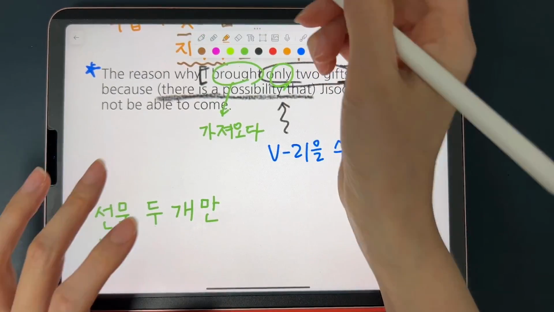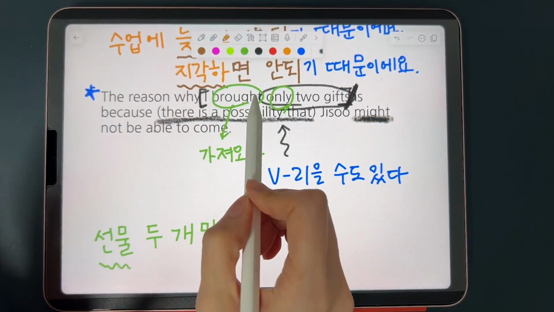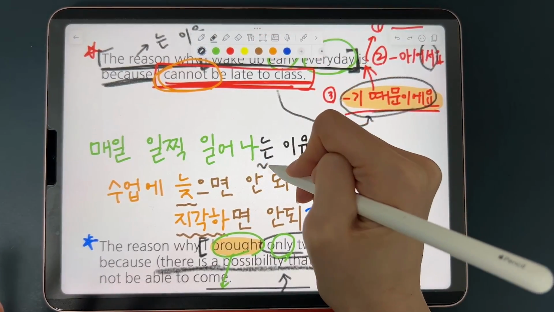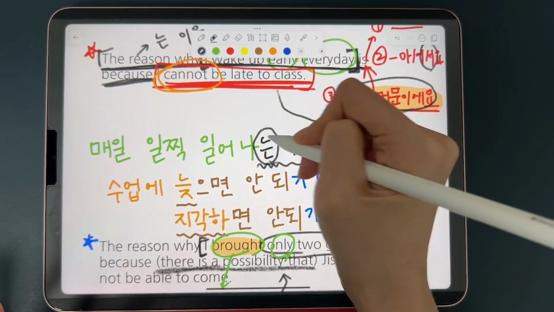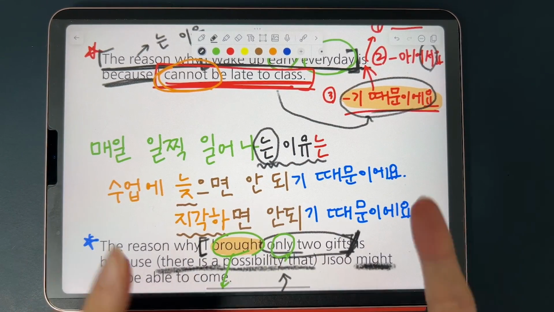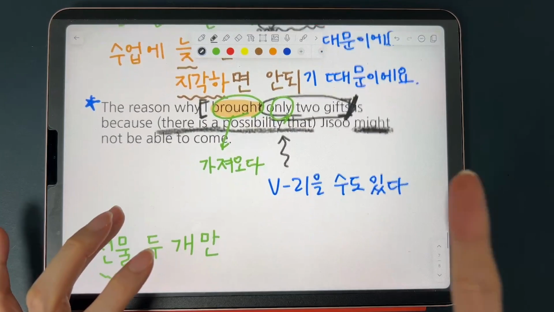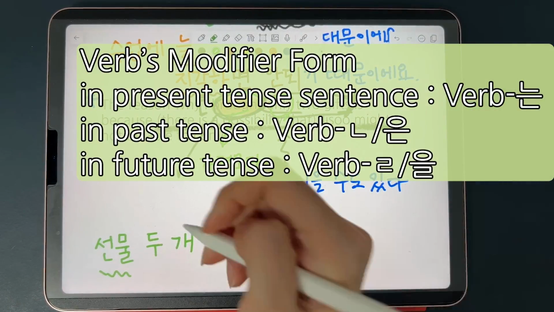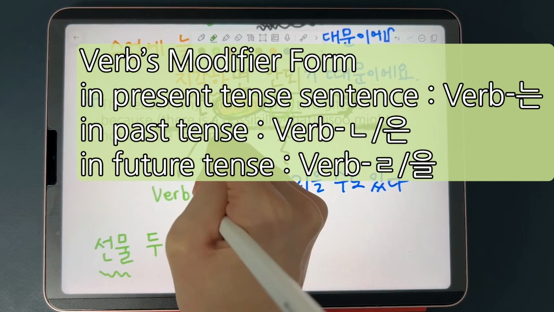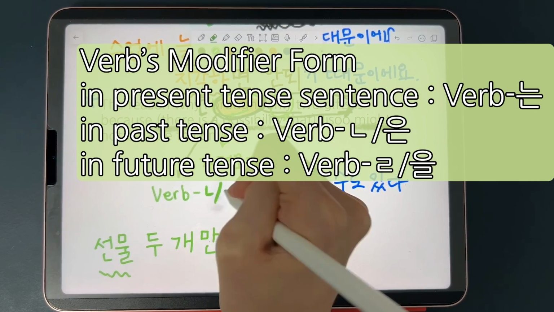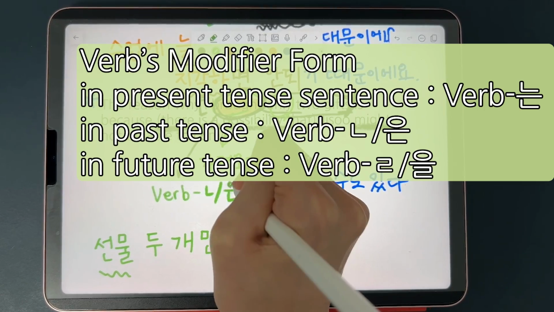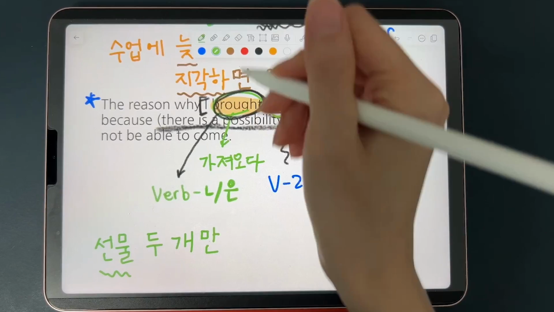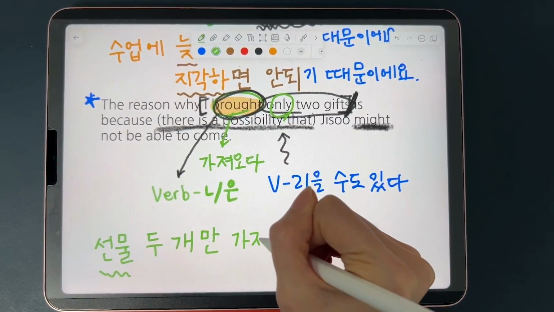And guys, here you can see that the verb is in past tense, right? And do you remember, guys, that this 는 from 는 이유 is a present tense verb modifier form. So for past tense verb, the modifier form should be different, which isn't drastically different. You can either combine 니은 받침 or 은, depending on what the stem of the verb ends in. So 선물 2개만 가져오다.